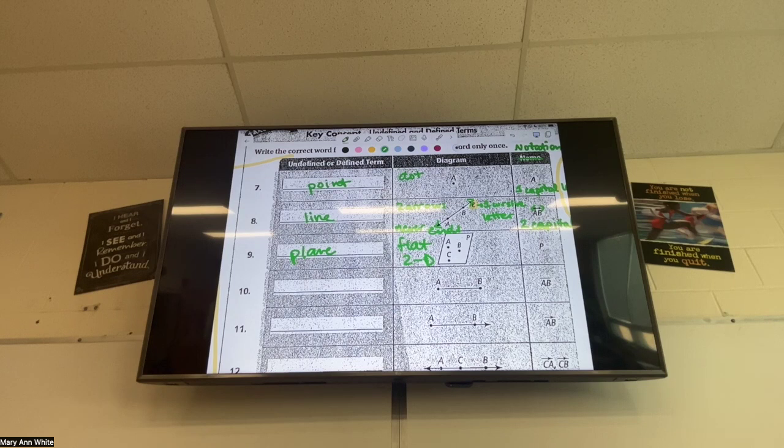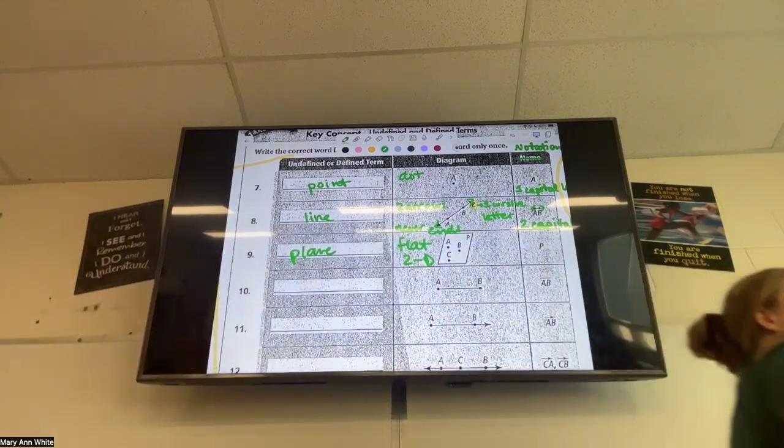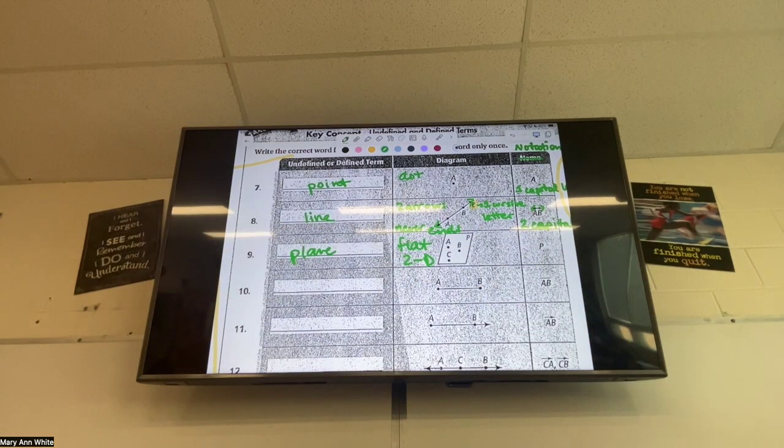Planes can get really confusing, so I like to think of as many 3D objects as possible. I also like to use a tissue box a lot. This has a bunch of different planes. All of its faces count as a plane. And so when I look at this tissue box, it's easy to see how these two planes touch each other, or if this bottom plane touches any other planes, right? So this is as good as I can do to try and explain some things to you. We're not gonna get too far in depth with that, but I'm gonna keep going back to the door and the tissue box to help explain these kinds of things.